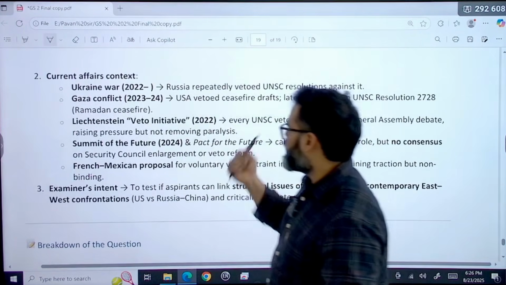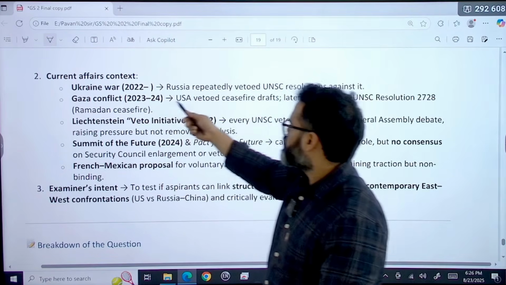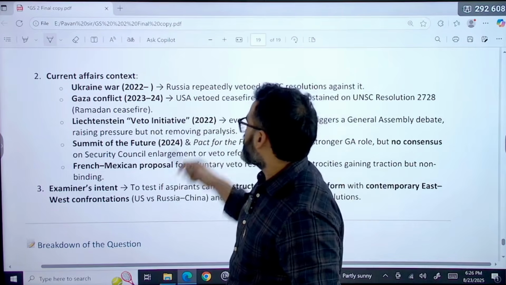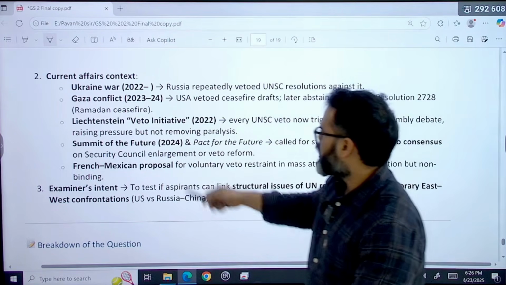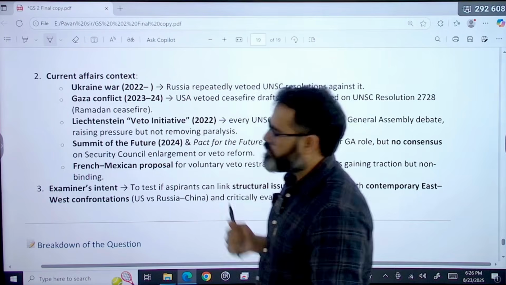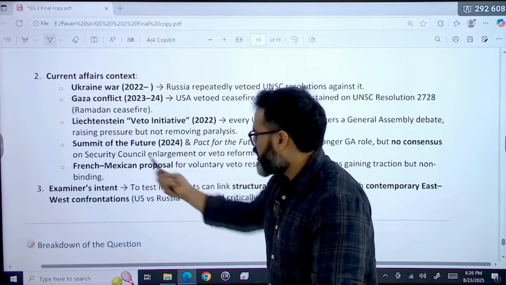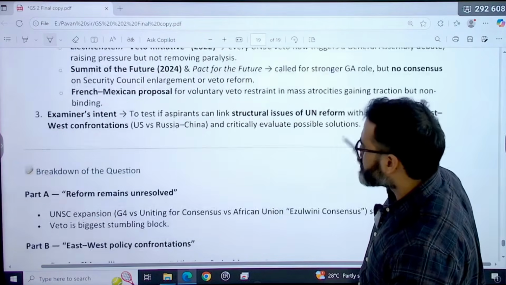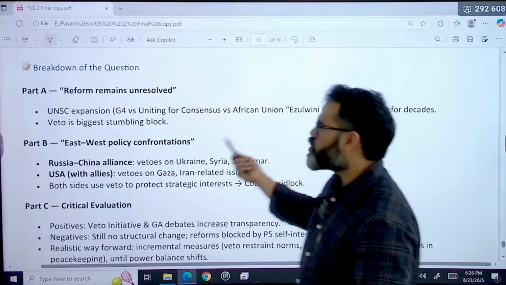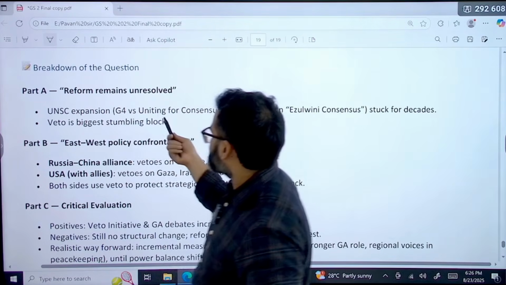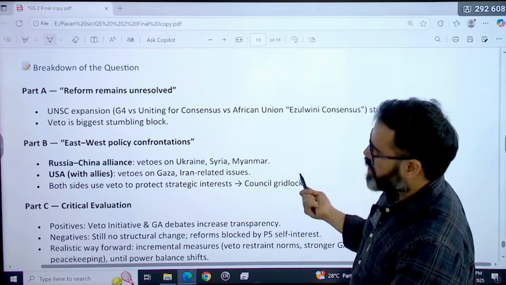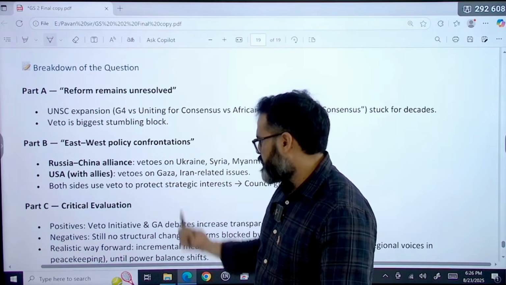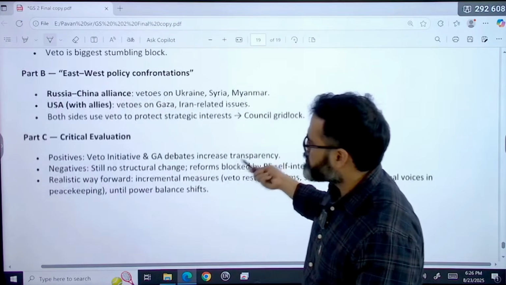So current context here: Ukraine war 2022, Russia repeatedly vetoed UNSC resolutions against it. Gaza conflict, USA vetoed ceasefire drafts. Then, for example, Liechtenstein veto initiative, Summit of the Future, French-Mexican proposals for voluntary veto restraint in mass atrocities, all these things. Reform remains unresolved because of UNSC expansion, G4 versus Uniting for Consensus versus African Union. East-West policy confrontations, Russia-China alliance, USA with allies, all these critical evaluations like positives, negatives, realistic, that you can write.